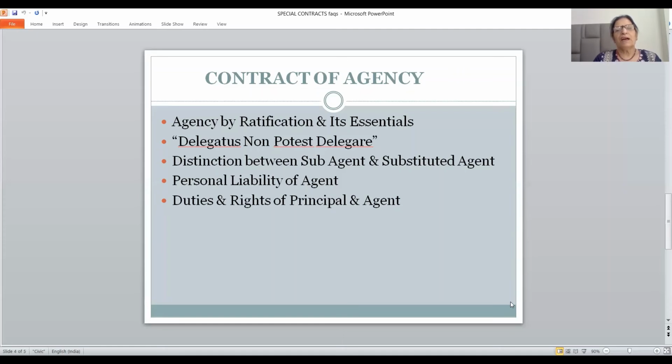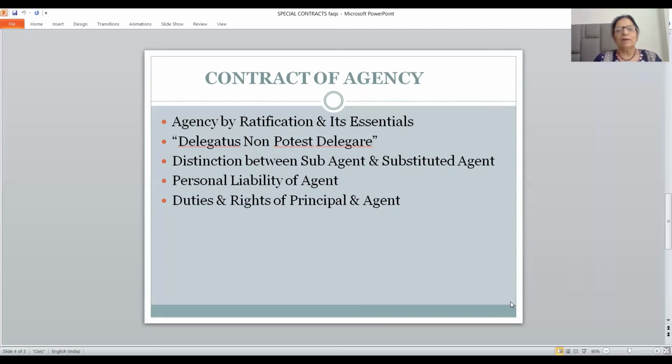So let me conclude the answer for the second question. Start from this law term, law sentence, delegatus non potest delegare. Write the meaning of this and then give one example. Write those exceptional cases, where 6 cases are there where a delegate can further delegate. There may be custom of trade or there may be express authority which will be given by the principal to the agent. If emergency arises or need arises, you can delegate your authority.